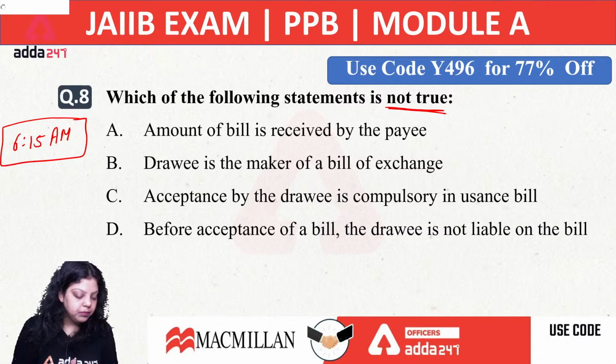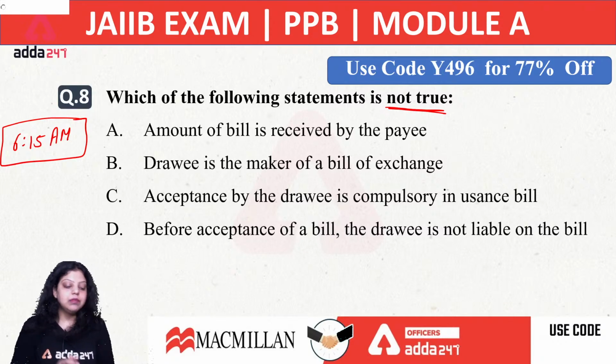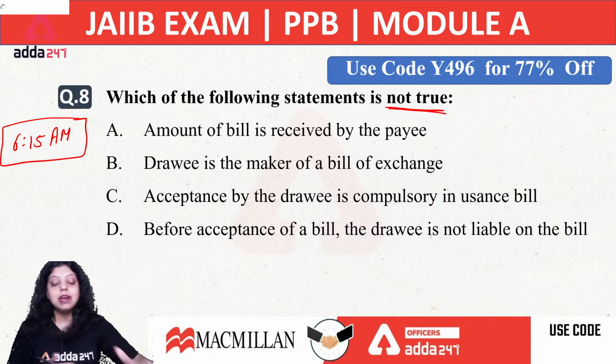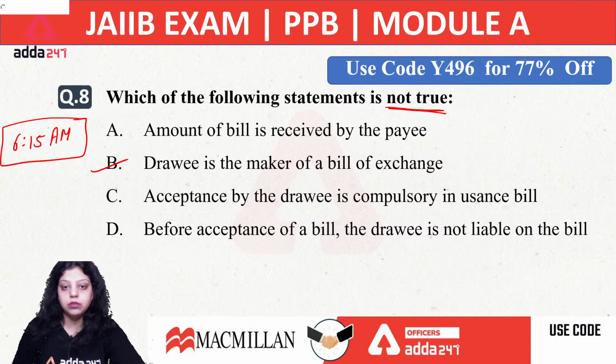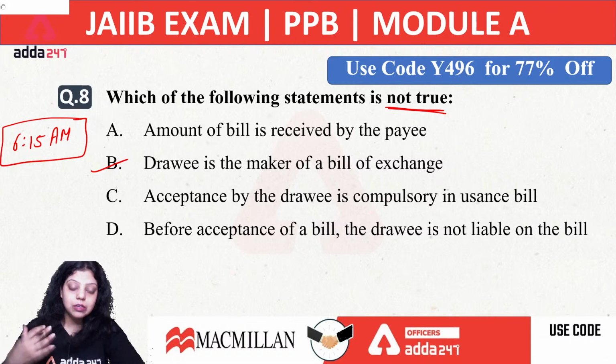Okay, B and C, we are getting two answers. See, we are asking about the not true statement. We are asking which of the following is not a true statement. So the right answer will be B. The drawer is the maker of the bill. Who draws the bill? The drawer makes the bill.